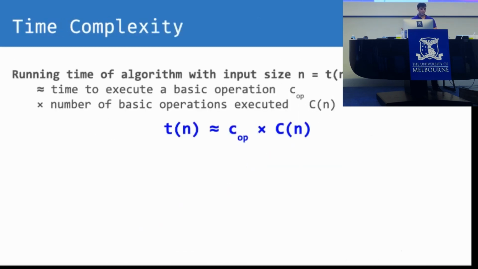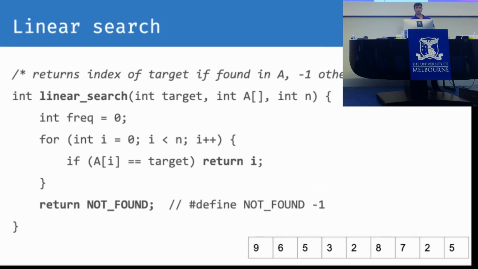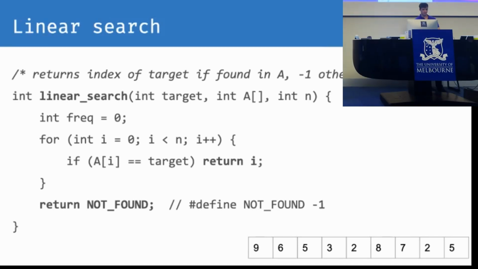So when we're talking about runtime, time complexity, the running time of the algorithm, we set this to be T of n. So this function T of n represents basically how many operations, or how long, our algorithm takes to run. And this is comprised of the time it takes to execute our basic operation multiplied by the number of those basic operations that we've done. So imagine for here, what would be the basic operation? There's a few candidates. Does anyone want to shout it out? Where in the code is our basic operation?